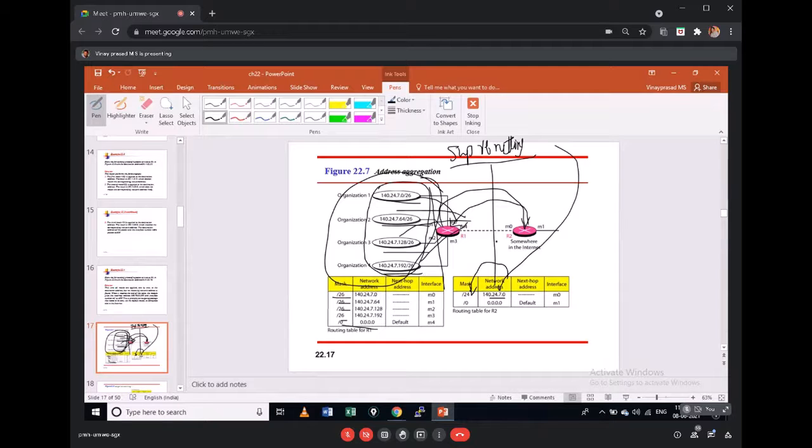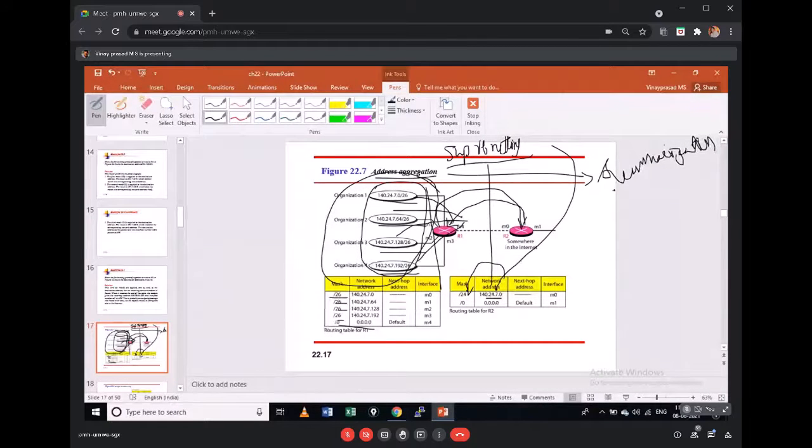So this process of address aggregation, we call summarization. Your routing protocols have a default behavior called summarization. We'll probably see this later in protocols like OSPF, and you might see that whenever I configure RIP, I give no auto-summarization. No auto-summarization means they should not do this address aggregation process.